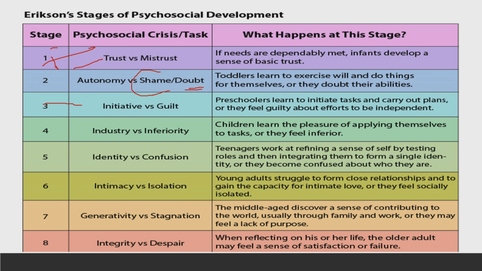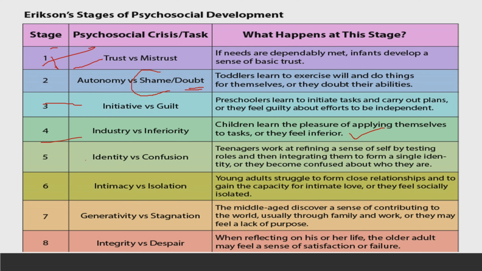Next stage is industry versus inferiority. Children learn the pleasure of applying themselves to tasks, or they feel inferior. So what happens? First, they think that they can enter any avenue. They can try out tasks on their own, so they have the feeling of pleasure that they are capable of doing something independently. If they are not able to do that, obviously they feel inferior or incapable, that they are still dependent, they still need someone to guide them or help them, they need a ladder to step on, they need scaffolding. So you can remember this stage with the help of these attributes.